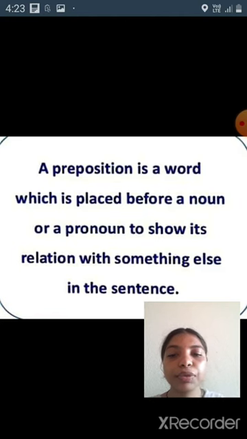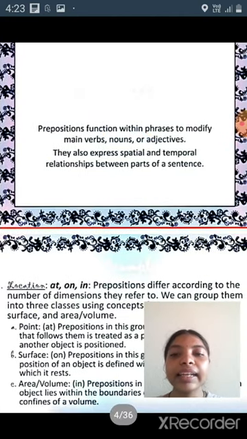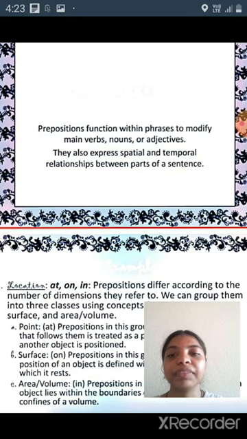This is the preposition definition. Next, prepositions function within phrases to modify main verbs, nouns or adjectives. They also express spatial and temporal relationships between parts of a sentence.